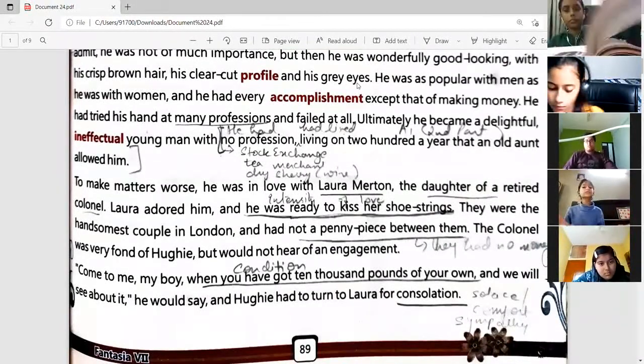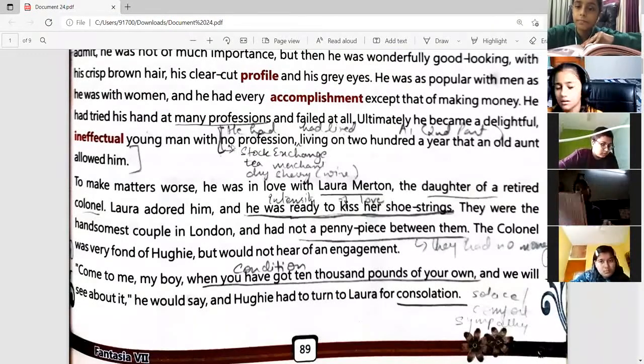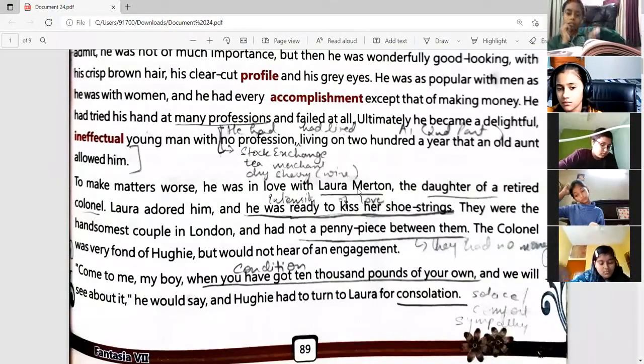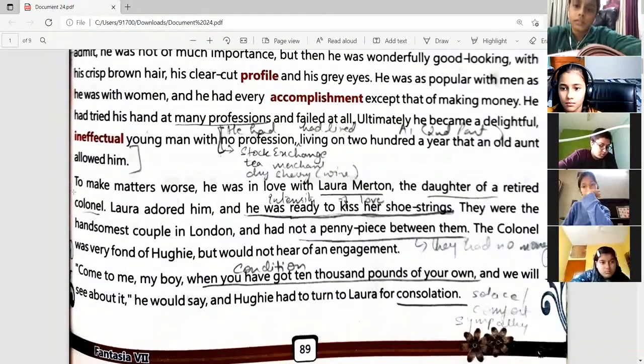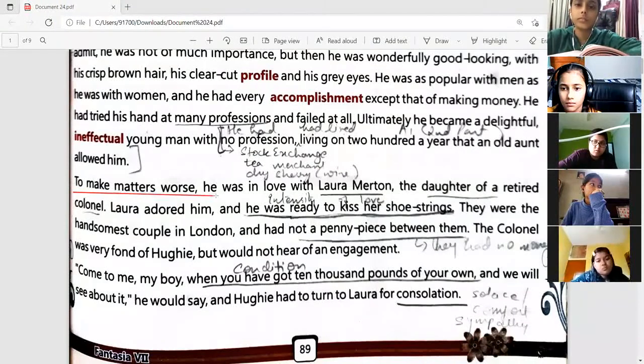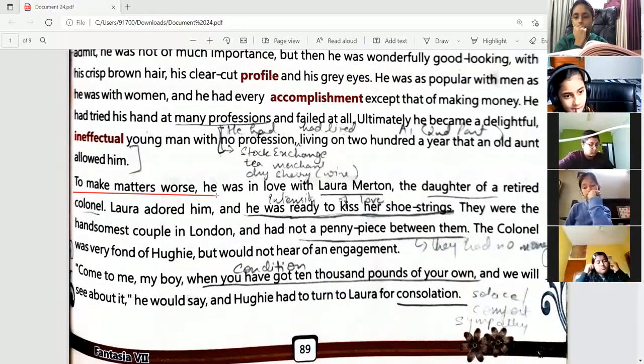Okay, so stop, Ira. Yes, sir. To make the matters worse, he was in love with Laura Merton. Now, why is the author saying to make the matters worse? Because in the beginning only the author has pointed out that romance is the privilege of the rich and not the profession of the unemployed and poor, right? So now we know already that this Hughie was not earning anything. So now if he is in love with someone, then how is he going to marry, right?